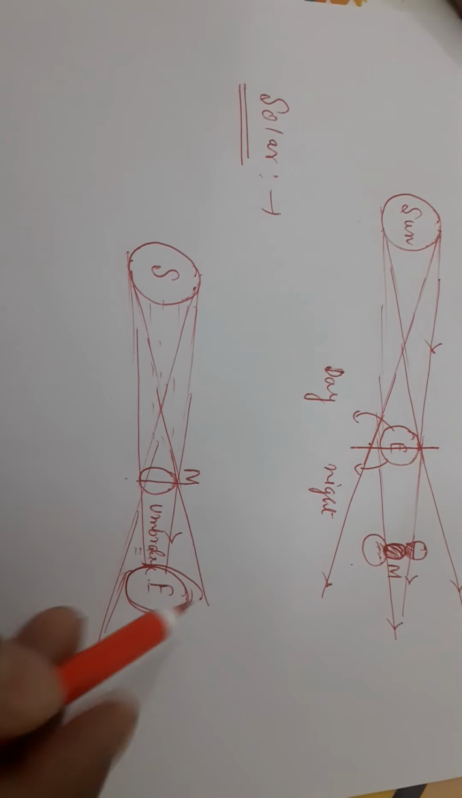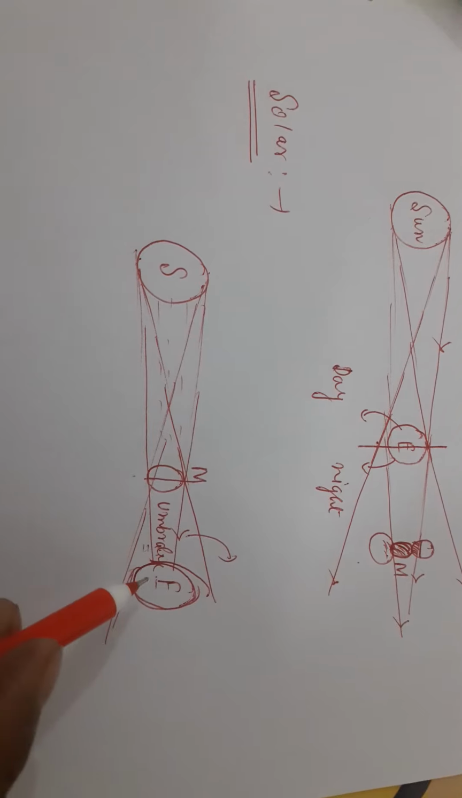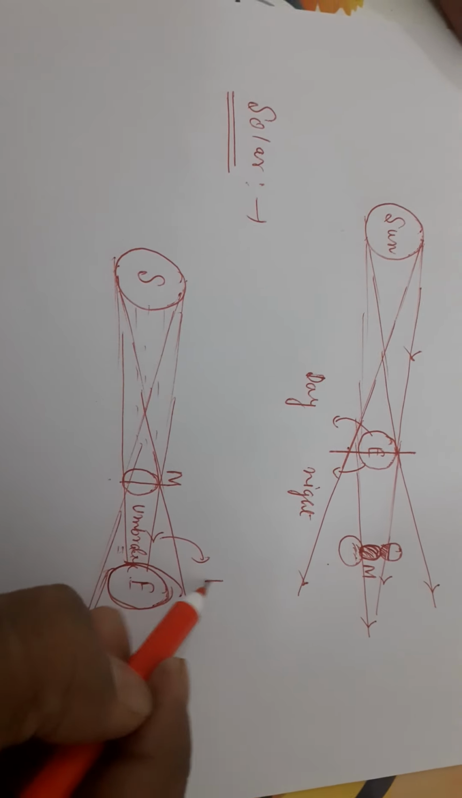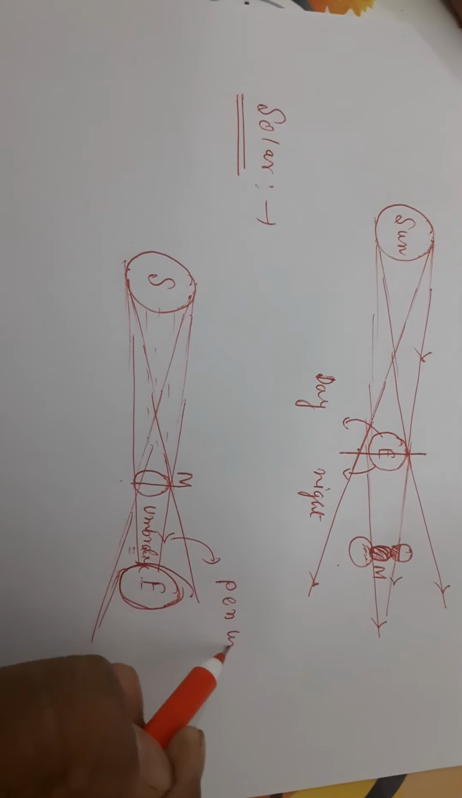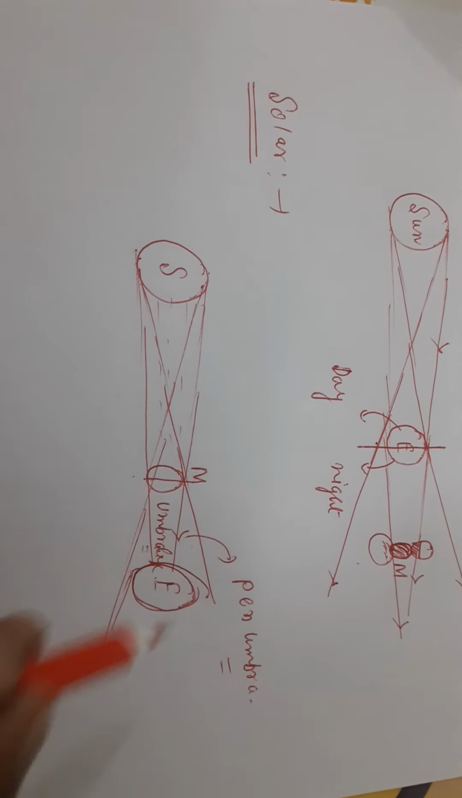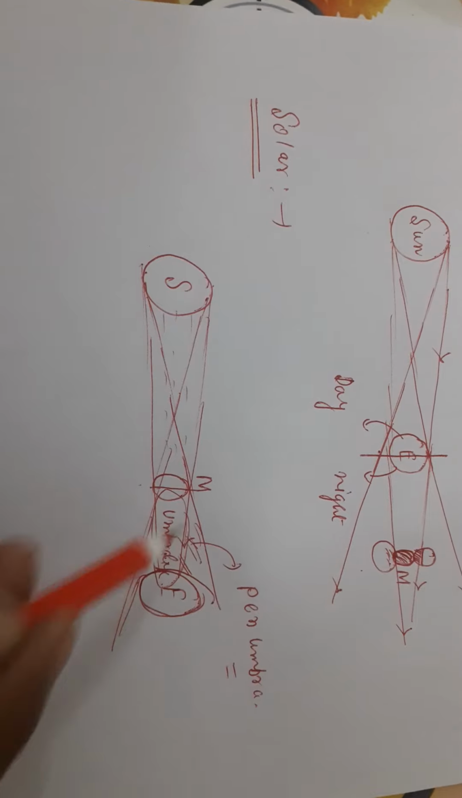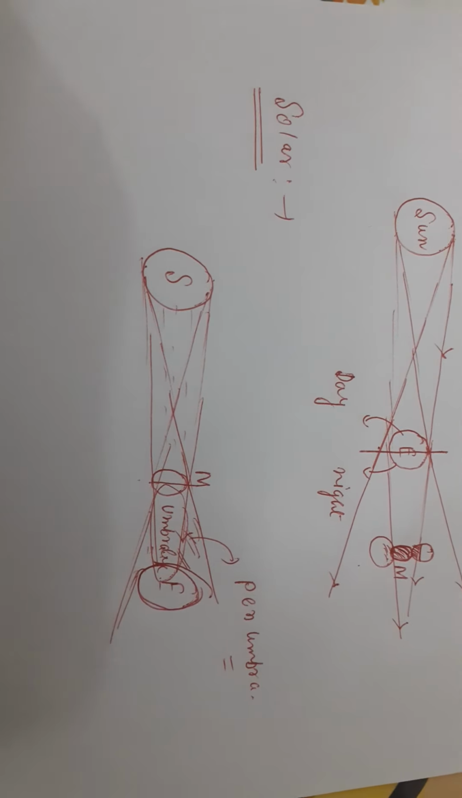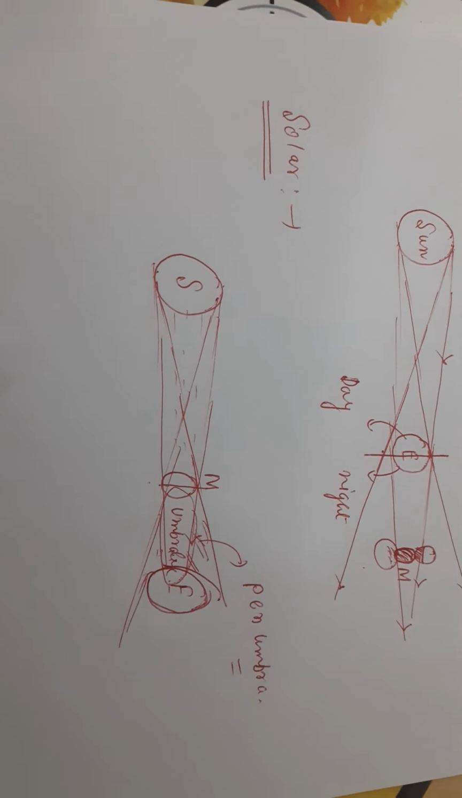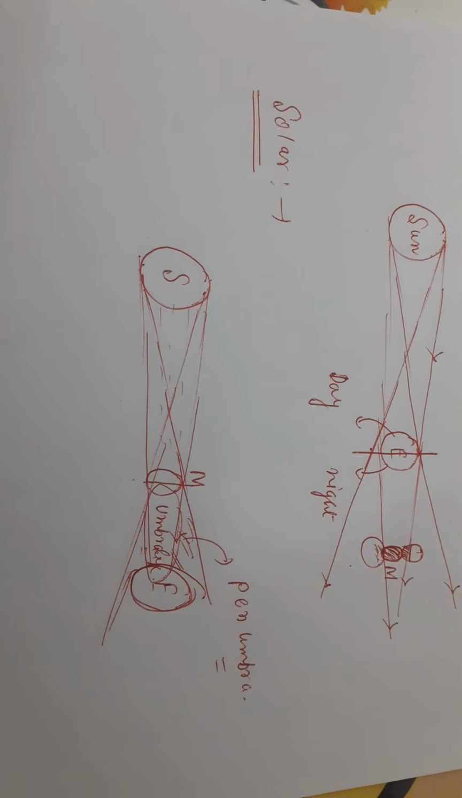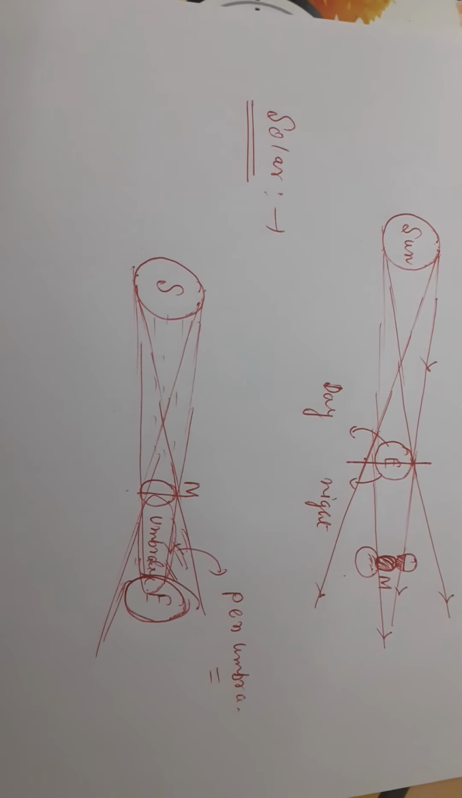Within this region and on the other side also, the penumbra portion will come. That means the partial dark will be here and the total dark will be within this umbra portion. So this is actually the solar and the lunar eclipse. So you just try to remember this one. The question will be repeatedly asked in the exam.